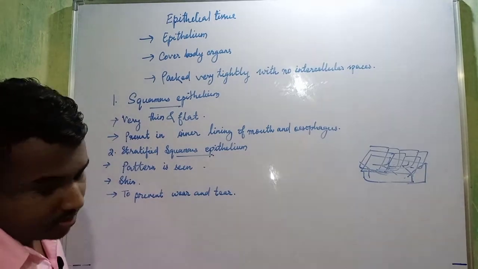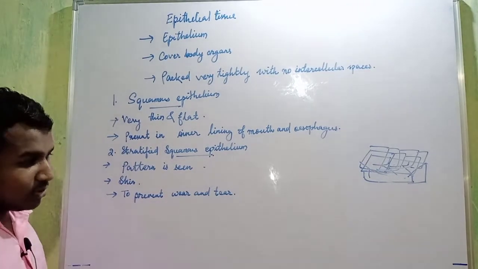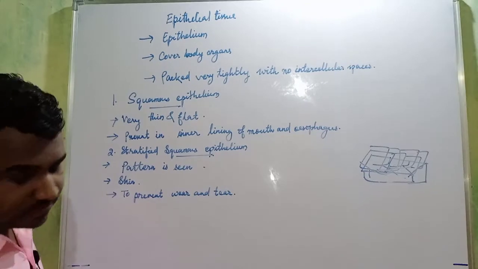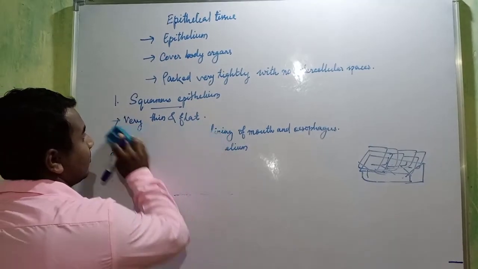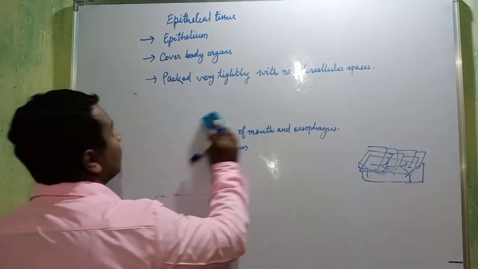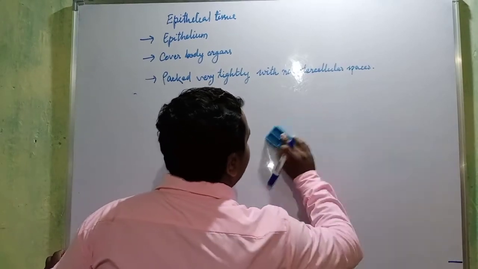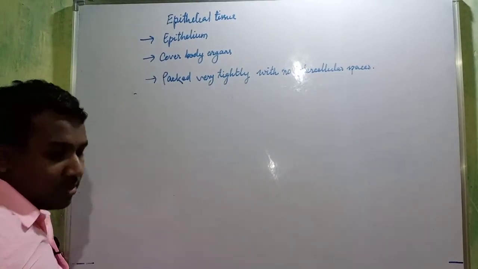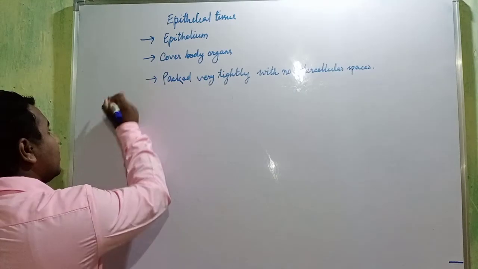Then the third is columnar epithelium. Third type of epithelium tissue is columnar epithelium.